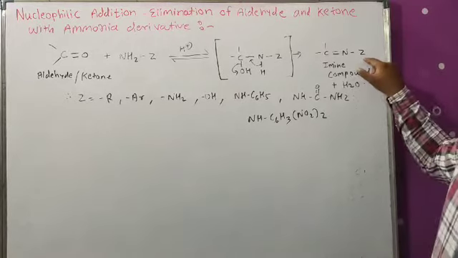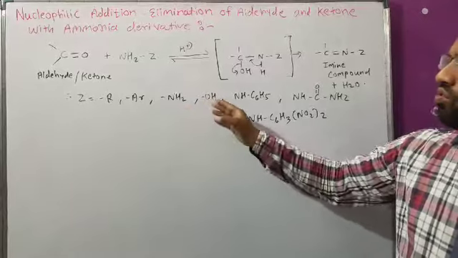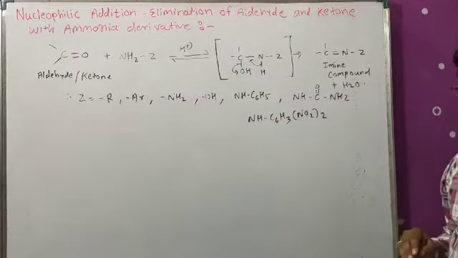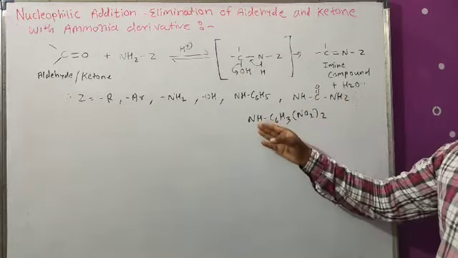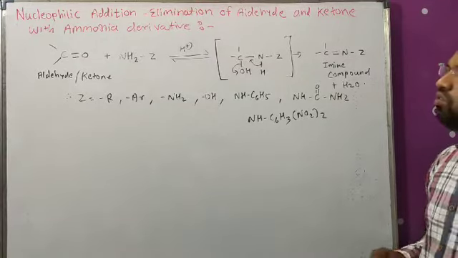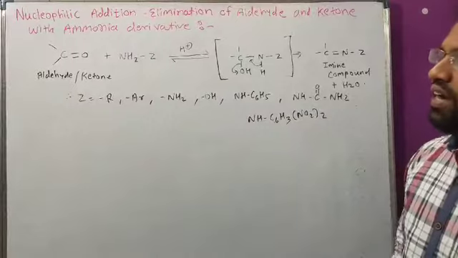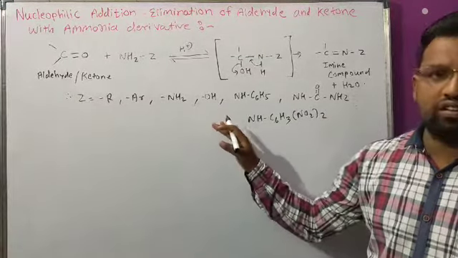Here Z may be an alkyl group, aryl group, NH2 group, OH group, NHC6H5 group, or a substituted urea group, that is NHC double bond O NH2, and the NHC6H3 (NO2)2 group. So we can see all the reactions of aldehyde and ketone with these substituted ammonia compounds.